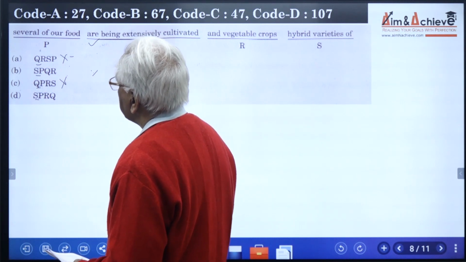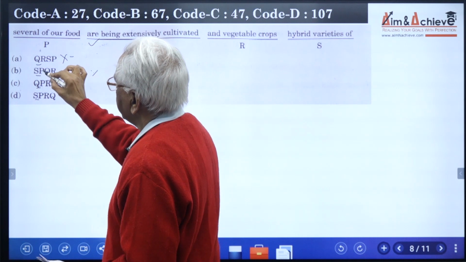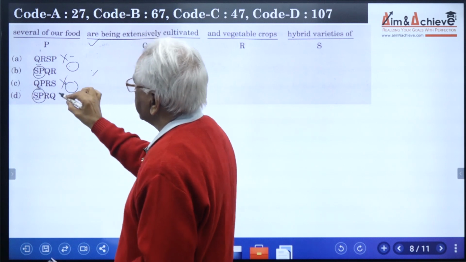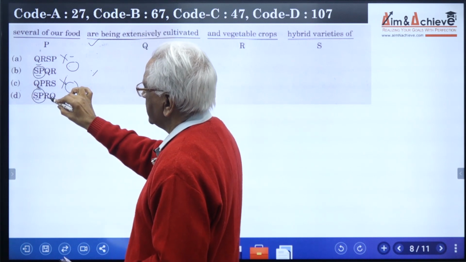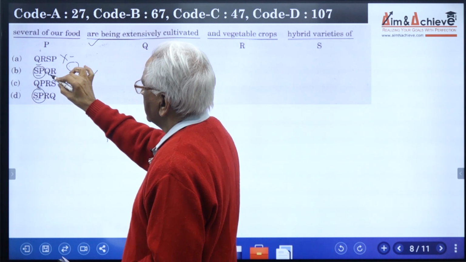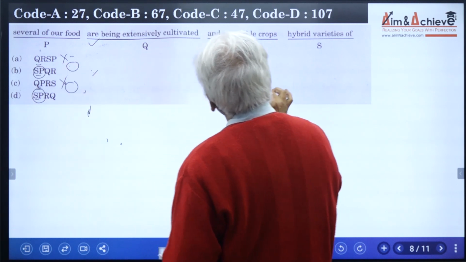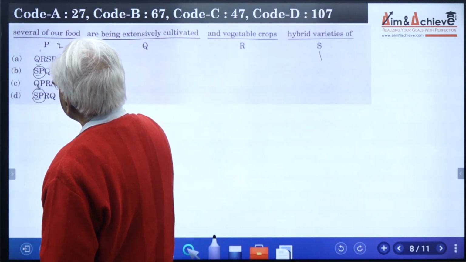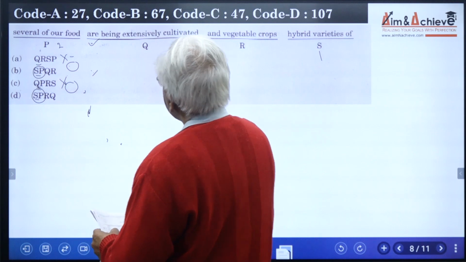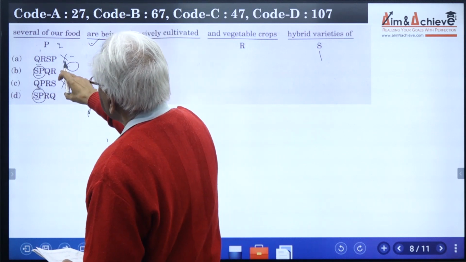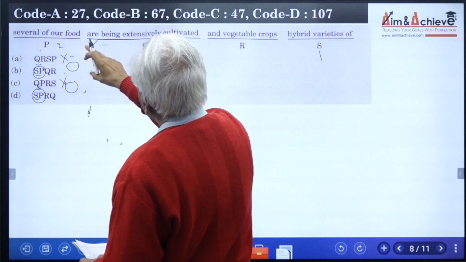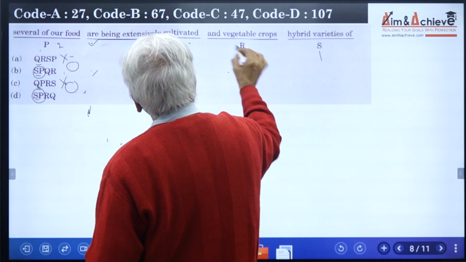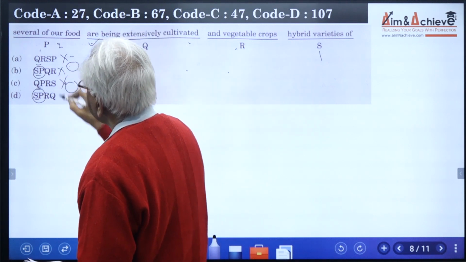And now when you talk of SPQR and SPRQ, the interesting point is that SP is common in both of them. We have only to decide whether the last part of the sequence is RQ or QR. So let us read part SP. Hybrid varieties of several of our food. So it is right. Now we are talking of option number B, SPQR: hybrid varieties of several of our food, are being extensively cultivated and vegetable crops. So this does not fit. That means this is clearly incorrect.